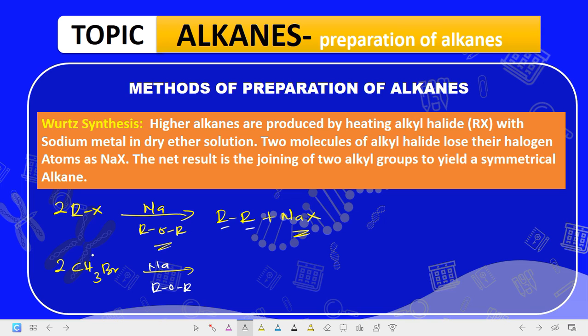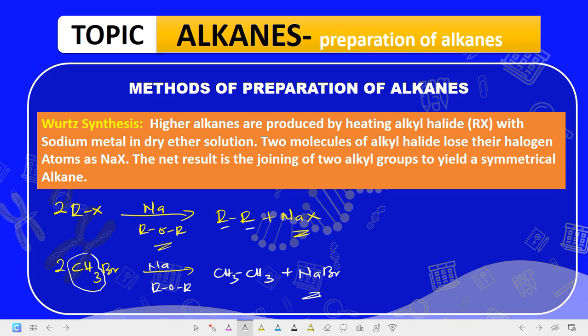Twice. Now in this case, what is our R group? It is the alkyl group here. Are we getting it? That is our R group. So this becomes CH3CH3 plus, now sodium and bromine will come together to give us what? Sodium bromide. For now, I'm not bothering if the reaction is balanced or not, but we just follow this case like this. Okay, so that is basically the Wood's reaction.